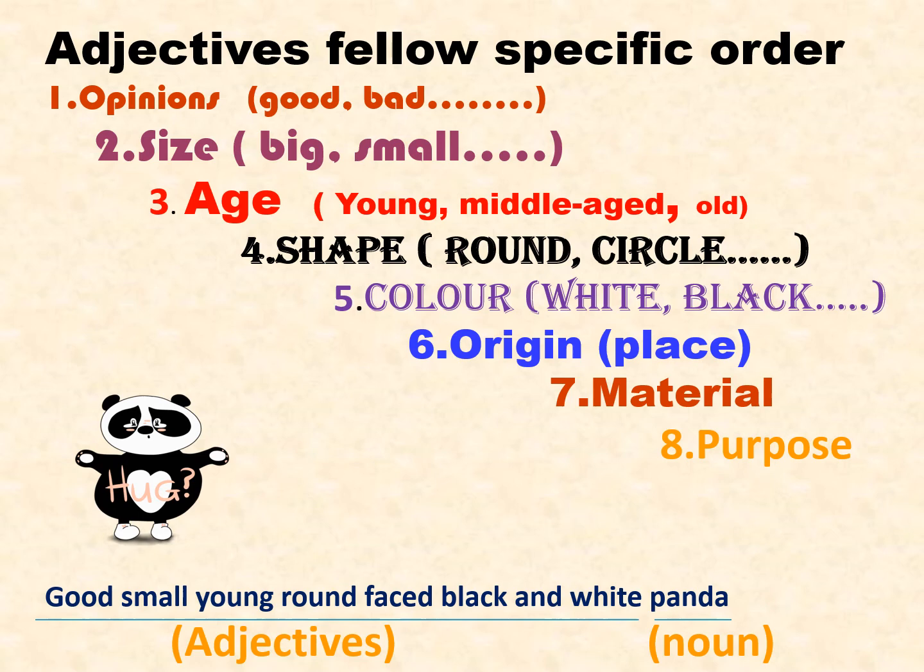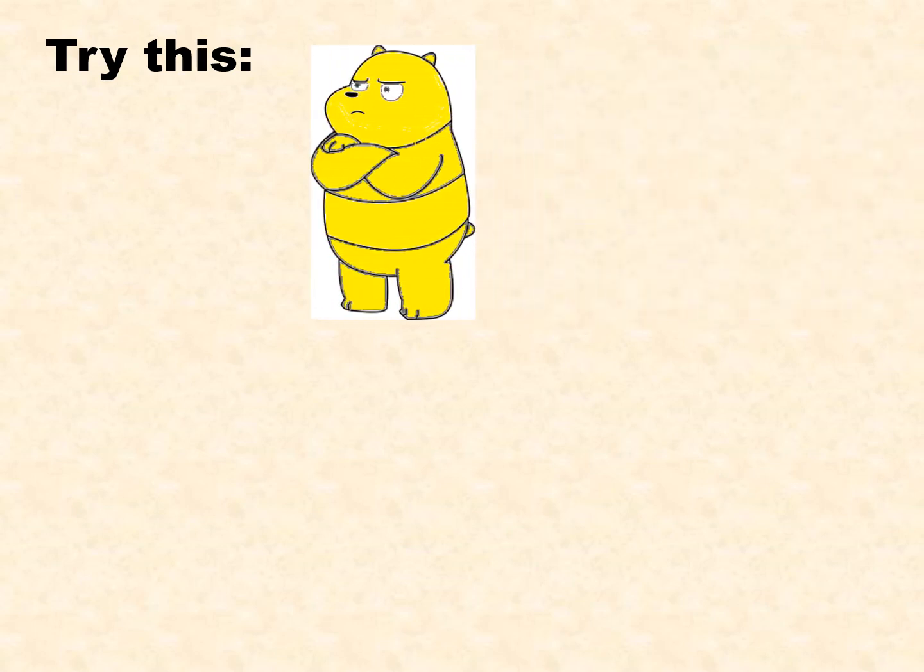Let us try one example. Students, try this. Describe this panda using determiners and adjectives. Panda, it's a noun.